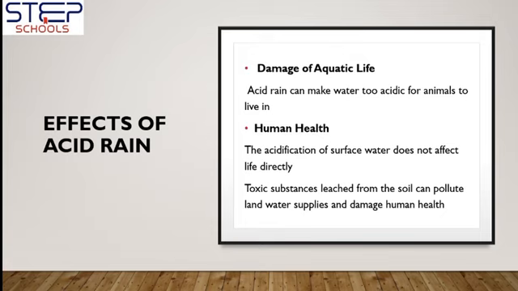Next point is damage to aquatic life. When this acid rain falls on aquatic bodies, it also damages the animals and living organisms like plants and vegetation present in the aquatic bodies. It damages all the specifications of that fresh water, marines, lakes, and damages the life present there. So we are aware that our rivers no longer have fishes.